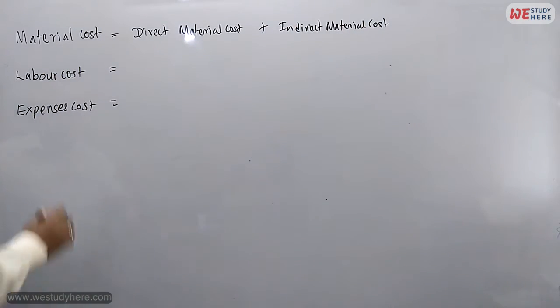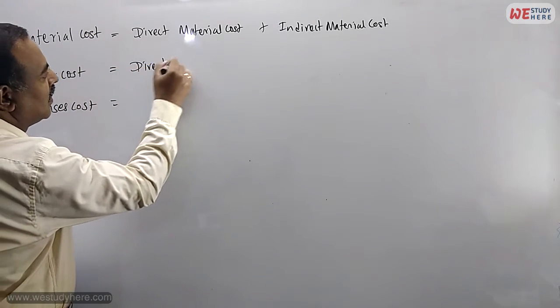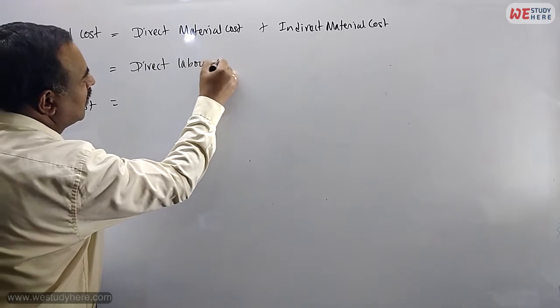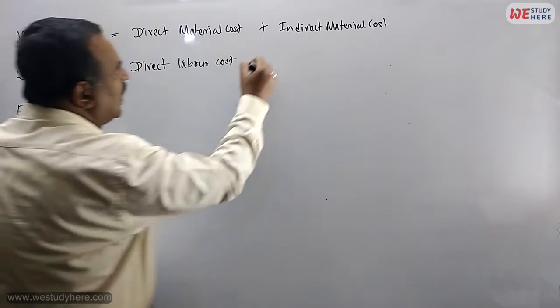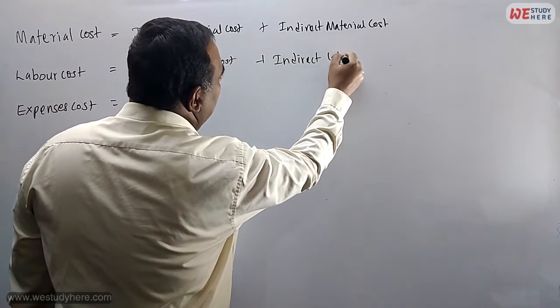Now labor cost, that is also the same: direct labor cost, indirect labor cost.